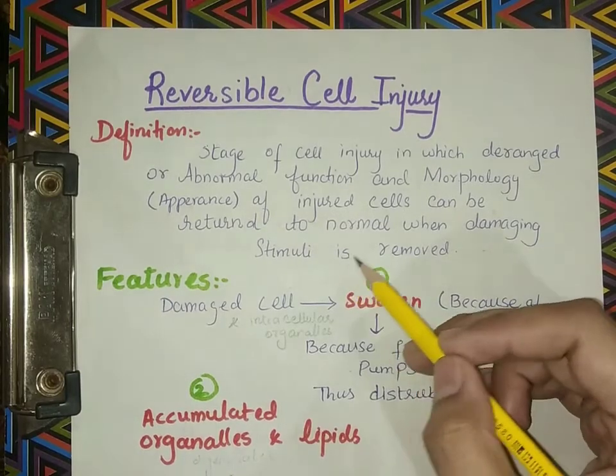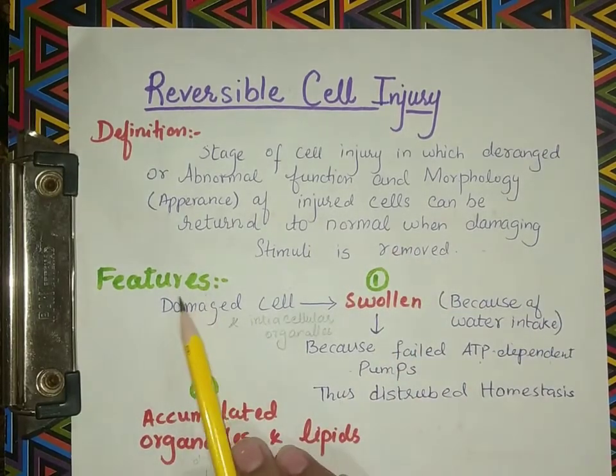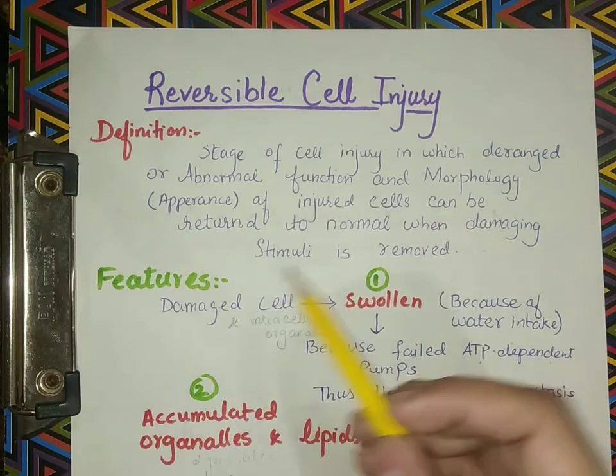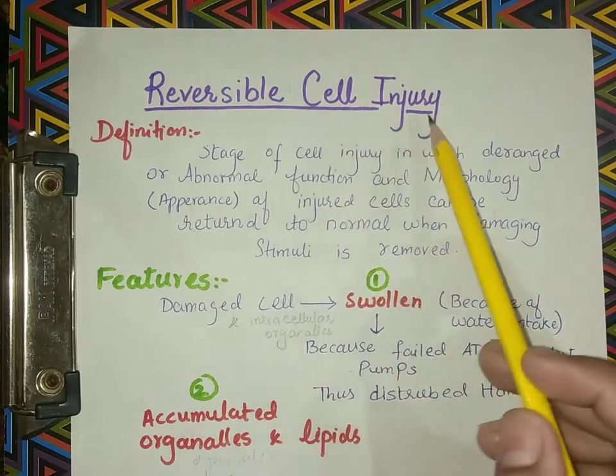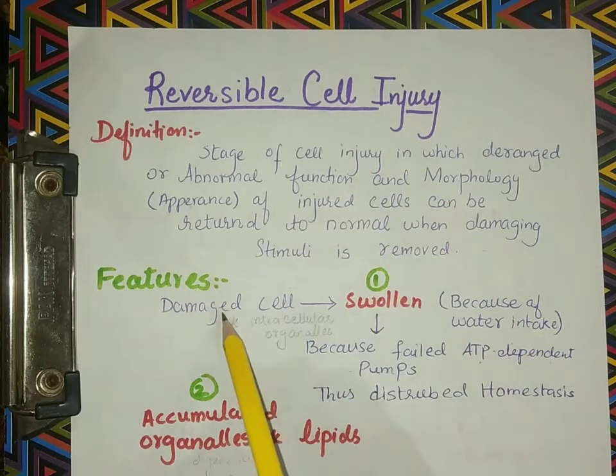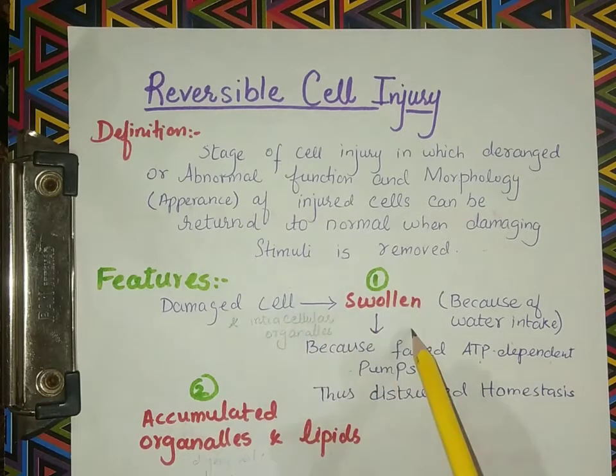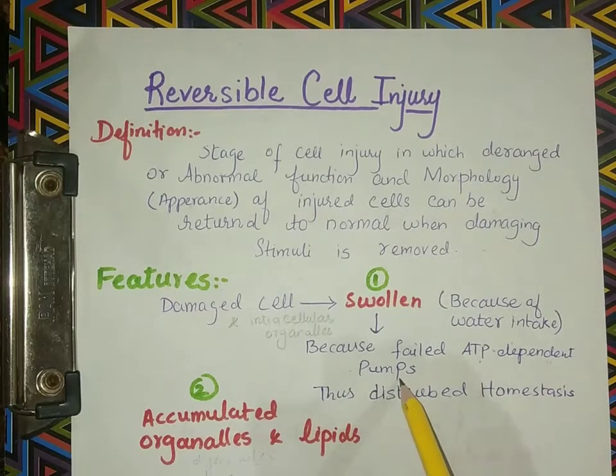Let's talk about the features that we get in this type of cell injury. The cell and the intracellular organelles become swollen because of the failed ATP dependent pumps.